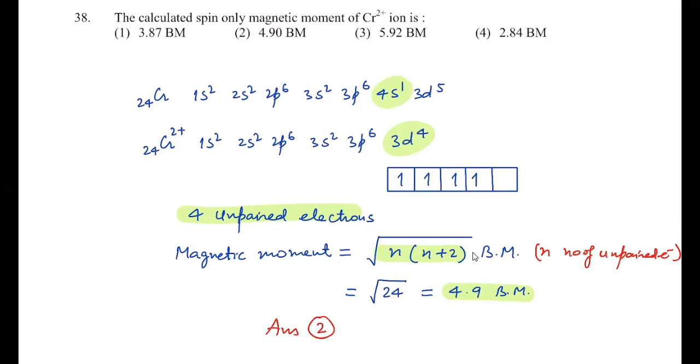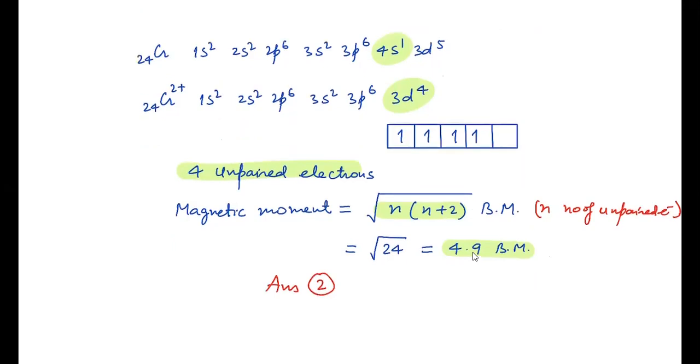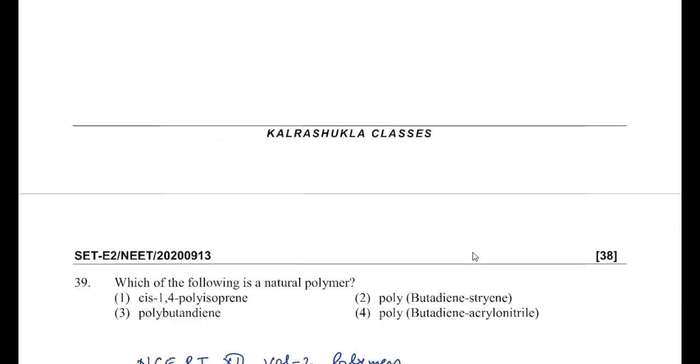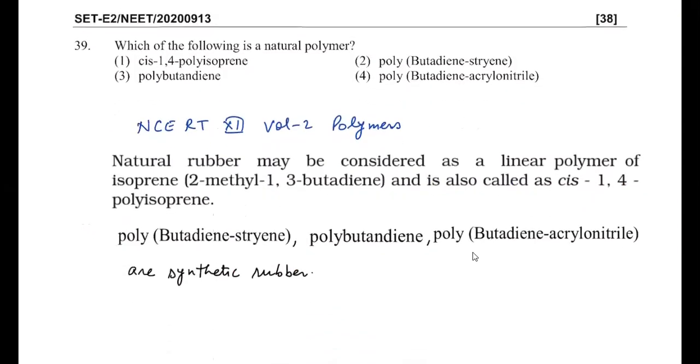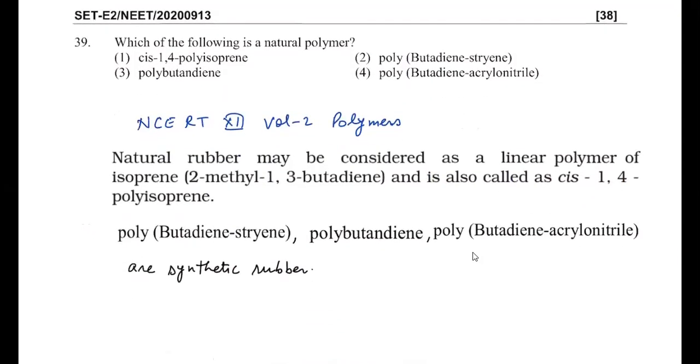Then to the next question, question number 39. It's given which of the following is a natural rubber. This is also actually copied from the NCERT book. It says 1,4 polyisoprene is natural rubber. A natural polymer is asked. So basically all examples are given of rubber, and we have to select the natural rubber.